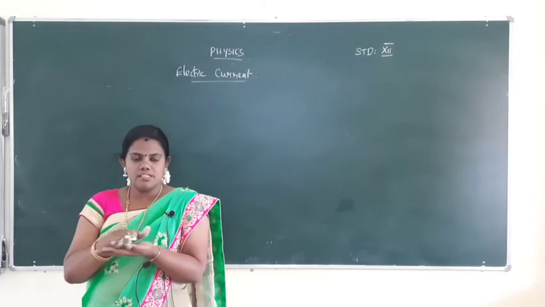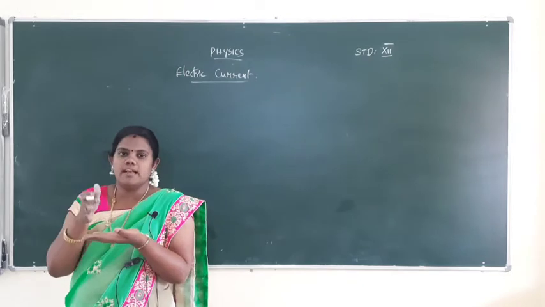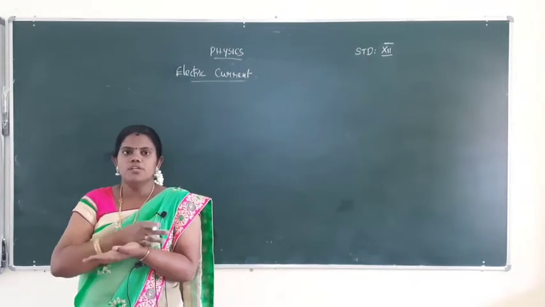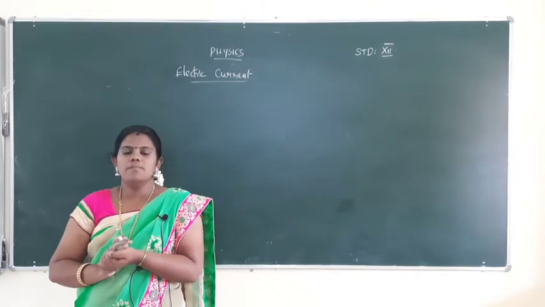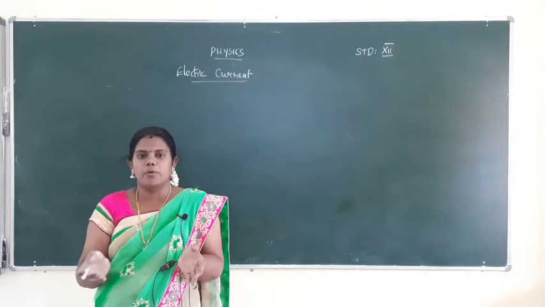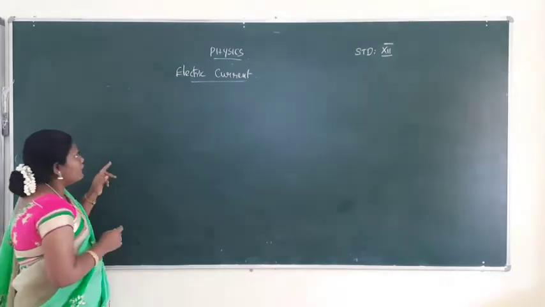You apply energy, and the energy stimulates the electrons to flow through the conductor from one point to another point. So flow of electrons from one point to another point is called current.